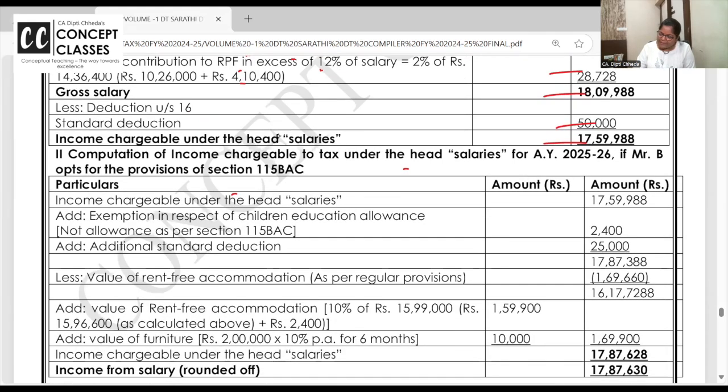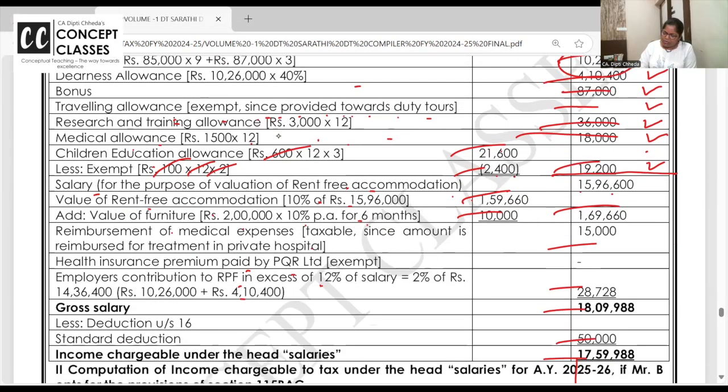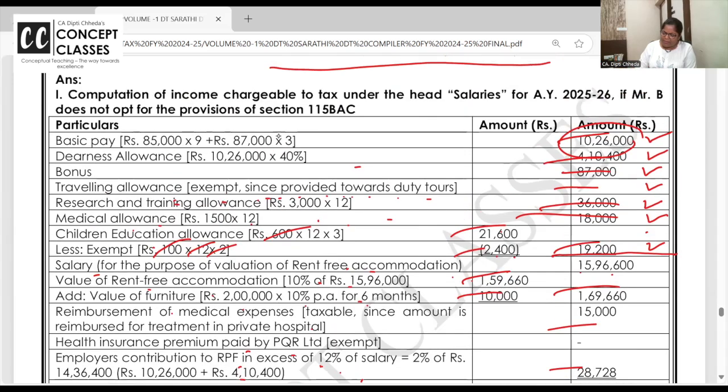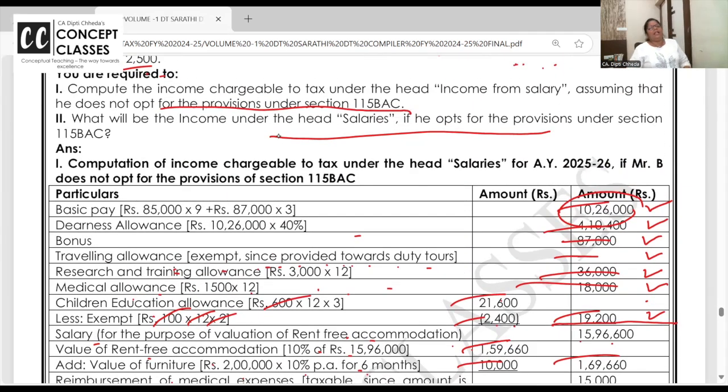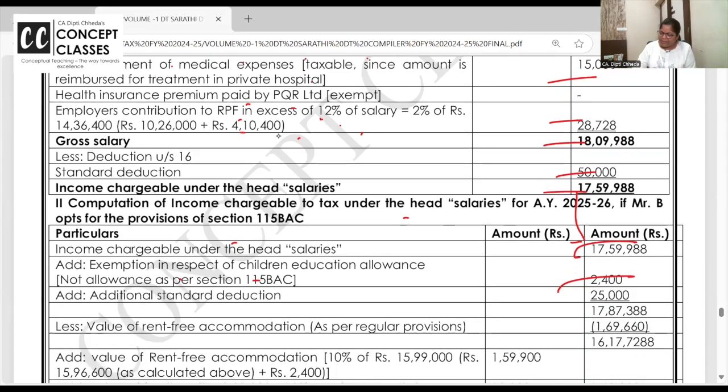So what is your taxable salary? Add back what they have taken. If you file your return in the default tax regime, the rest is all the same. You will get a deduction for this RPF and all, but no allowance deductions are allowed except those four: Divyang, handicapped, and other allowances which are used for official purpose. If you are confused, please comment below. I'll do it in the notebook. It will not take more than 10 minutes.